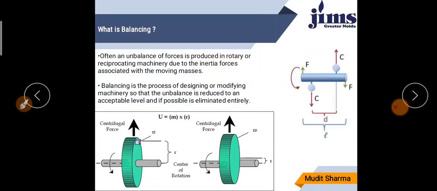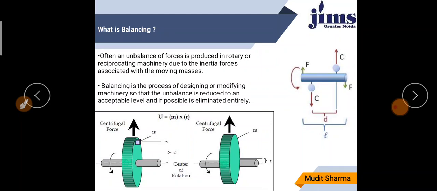Balancing: unbalanced force is produced in rotary or reciprocating machinery due to the inertia forces associated with moving masses. Balancing is the process of designing or modifying the machinery so that unbalance is reduced to an acceptable level and, if possible, is eliminated entirely.